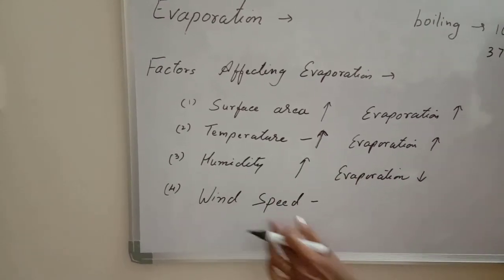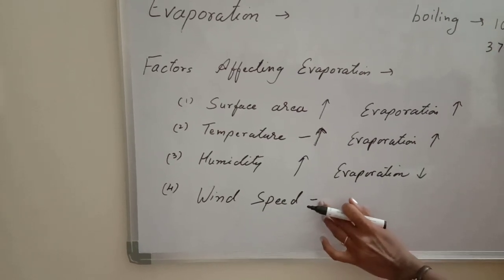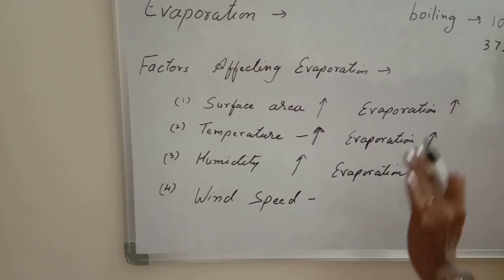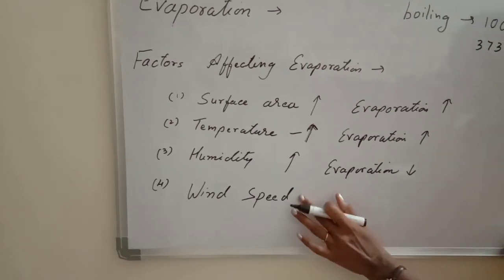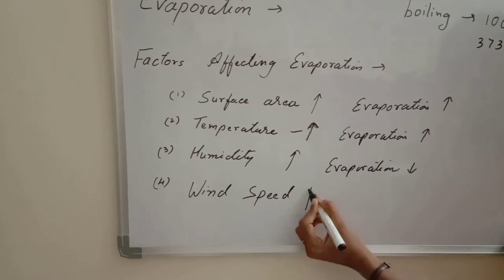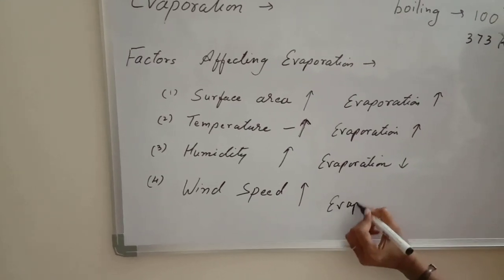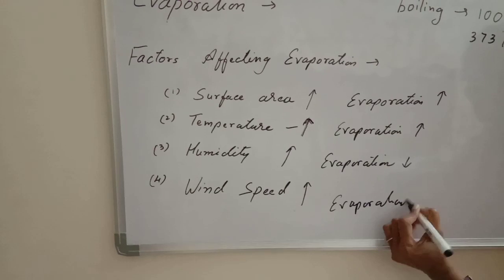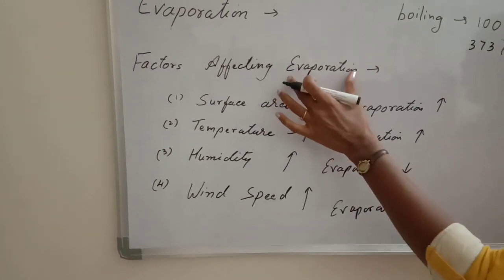And the fourth factor is wind speed. You have observed that if it is a windy day, if the wind is blowing very nicely, your clothes dry up very fast. That means evaporation takes place very fast. So if the speed of wind increases, evaporation also increases. So these are the 4 factors on which evaporation depends.